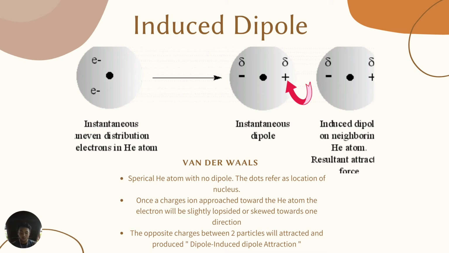So this ion will make the randomly moving electrons move to one side, and the positive charge moves to the other side, so it becomes a temporary dipole. But the van der Waals force between the dipole and induced dipole will break when they are distant from each other.